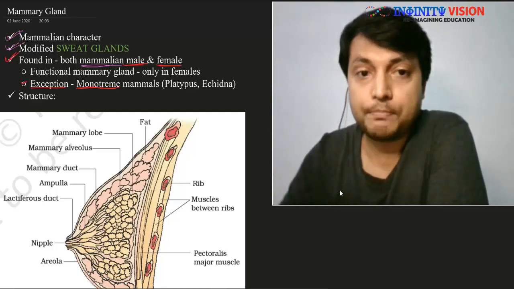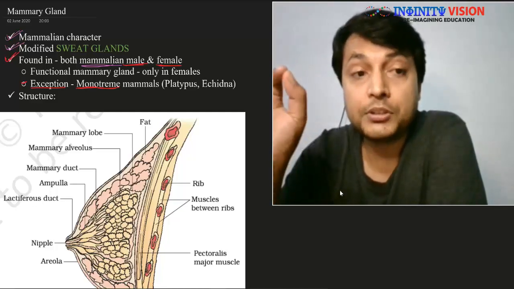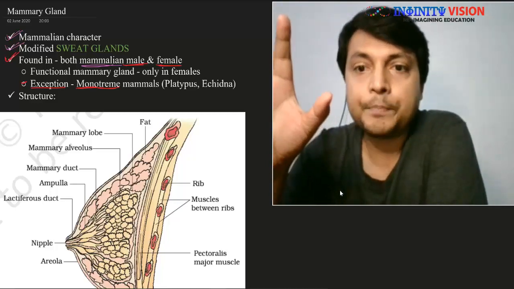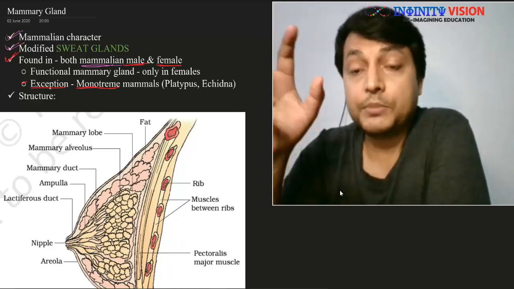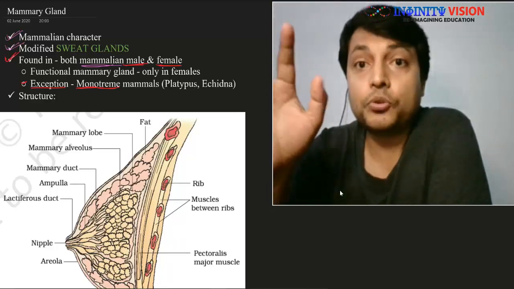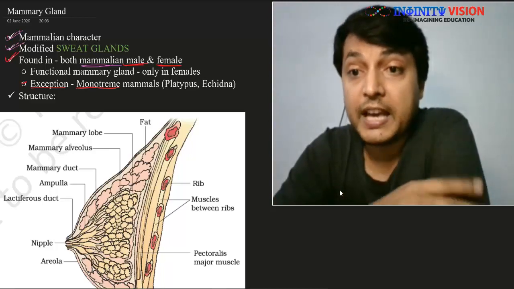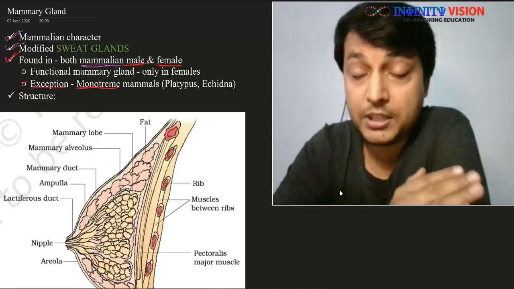In the case of platypus and echidna, both males and females have functional mammary glands. However, there is another catch: the mammary glands found in platypus and echidna do not have nipples. They have a very primitive organization of the mammary gland, which is without nipples.